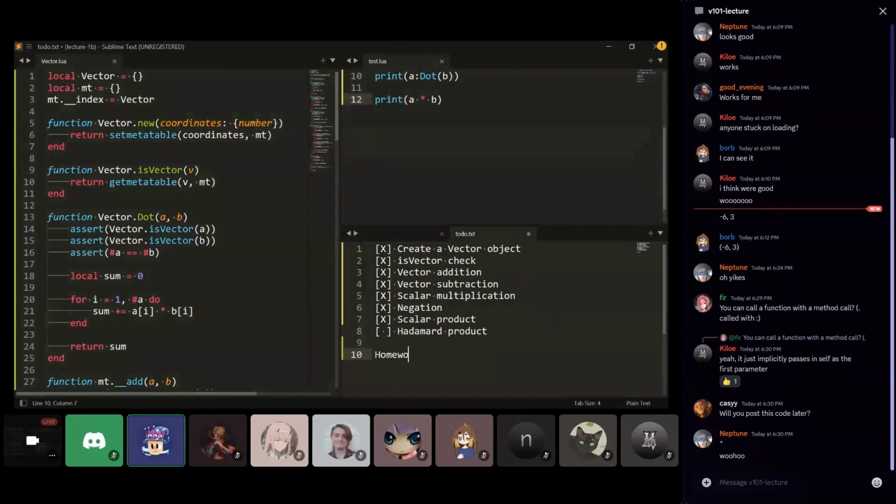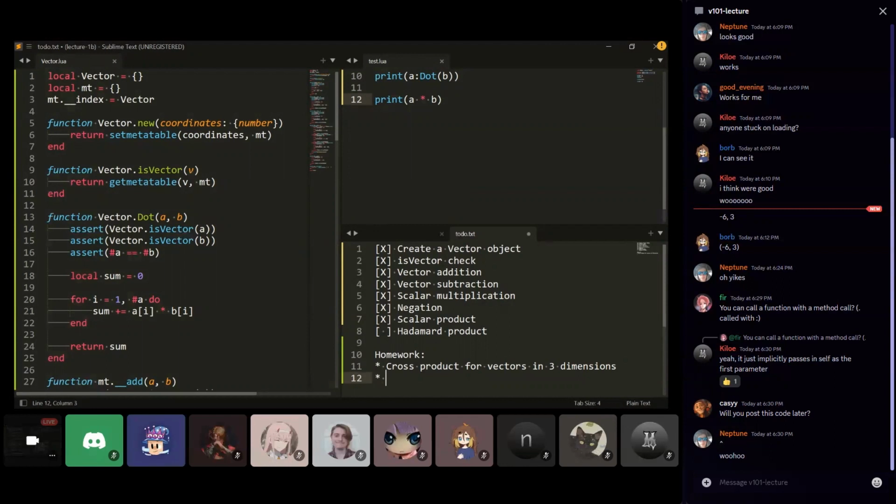Okay. Now, homework for you all. You should try to get this done before next class, next Thursday: implement the cross product. And recall, I put the formula for the cross product in the notes. So cross product for vectors in 3 dimensions. It is only defined on vectors in 3 dimensions.